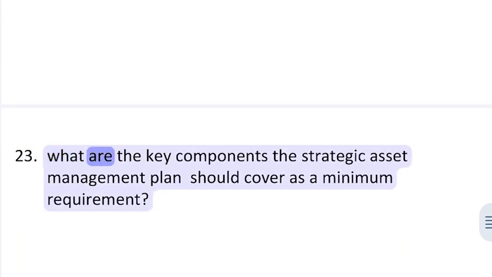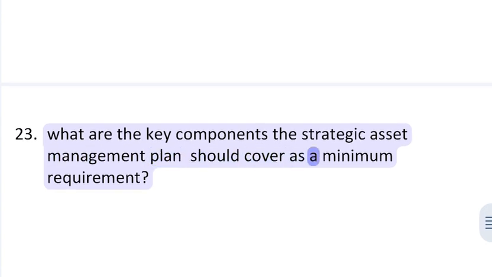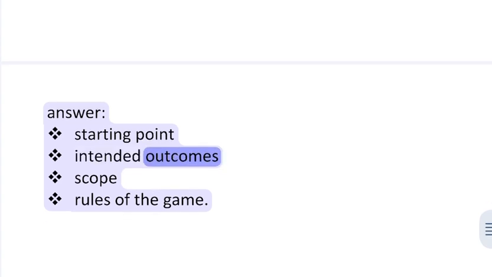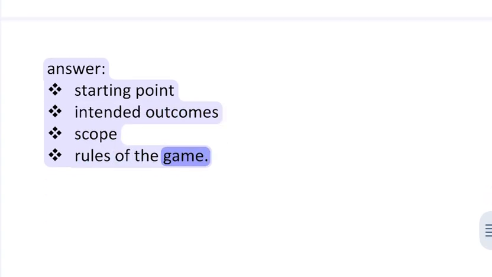23. What are the key components the strategic asset management plan should cover as a minimum requirement? Answer: starting point, intended outcomes, scope, rules of the game.